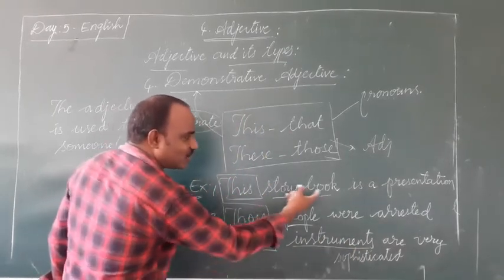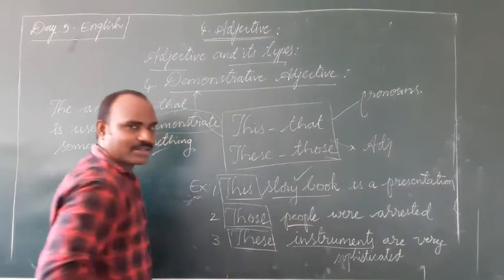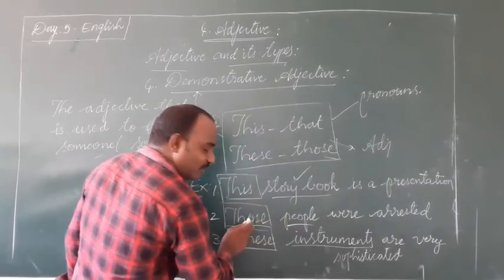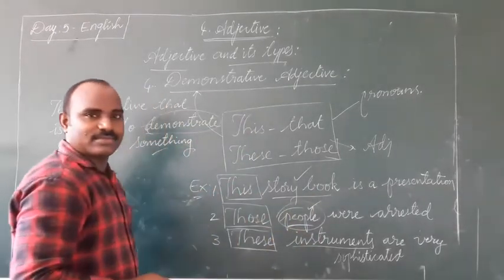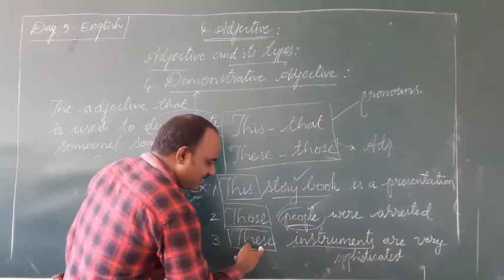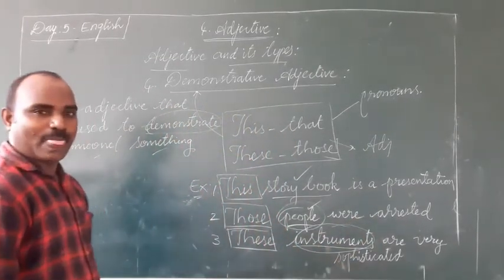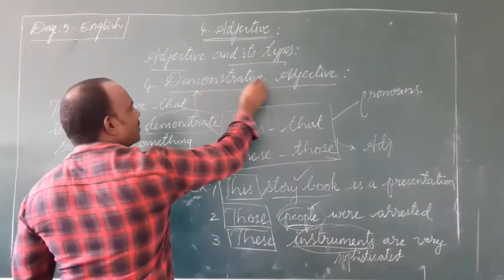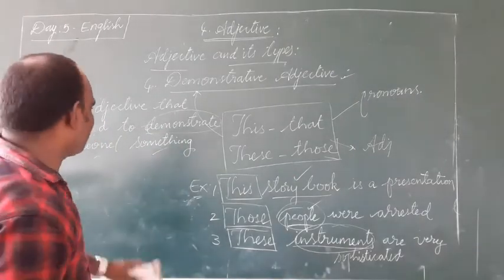Look at this storybook here. This describes storybook. Those talks about people, the noun. And these talks about instruments, the noun. So these are demonstrative adjectives.